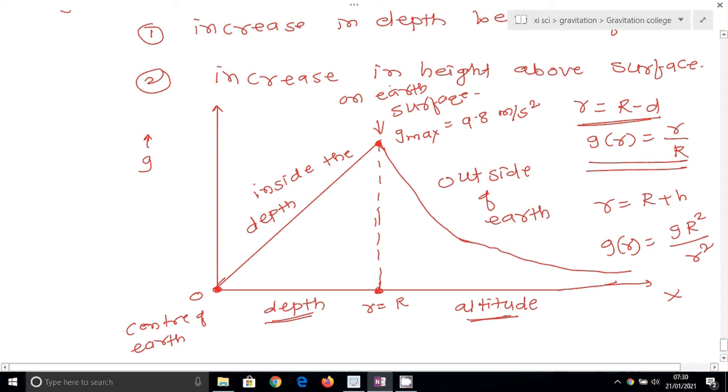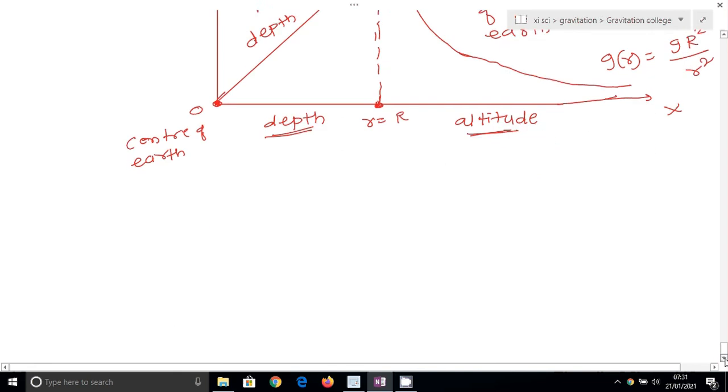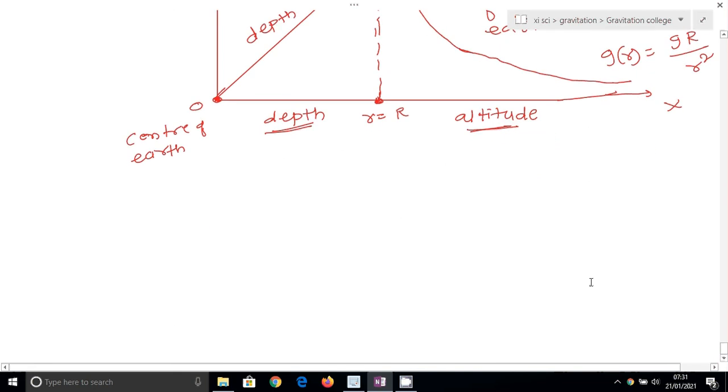This is the value of acceleration due to gravity on the surface of the earth, and as we move away from the surface of the earth, acceleration due to gravity goes on decreasing. So today and yesterday combined we study the effect of acceleration due to gravity with altitude, with depth, and the value of acceleration due to gravity at the center of the earth.